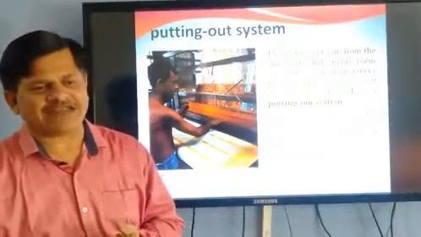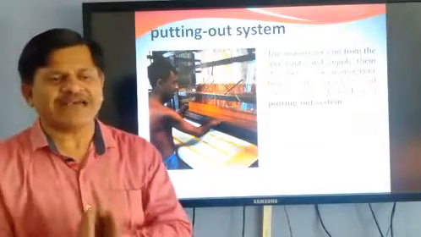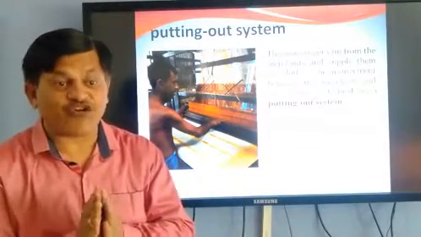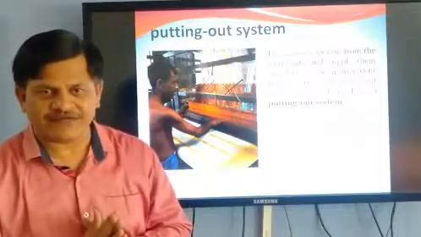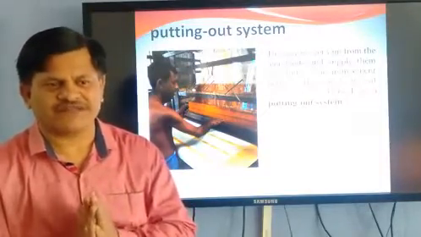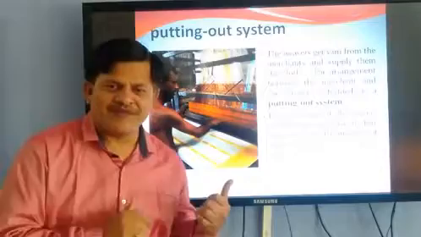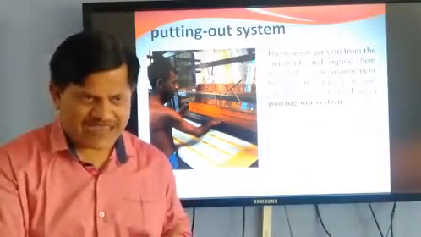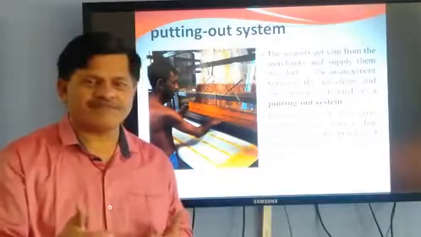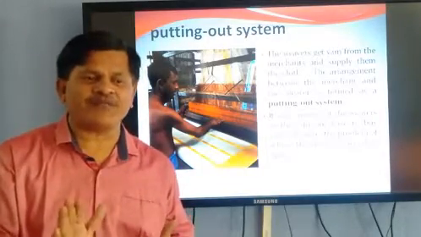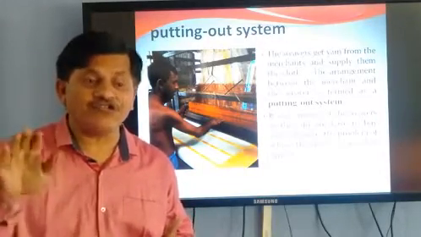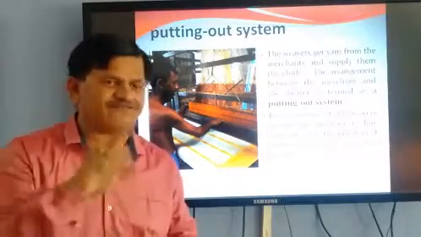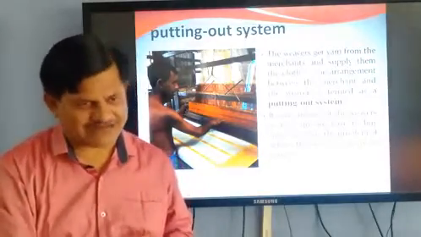First thing is that the weaver doesn't invest in the raw material required for cloth, that is yarn. The merchant gives him the yarn, and for that he doesn't have to invest. That is the first most important factor.